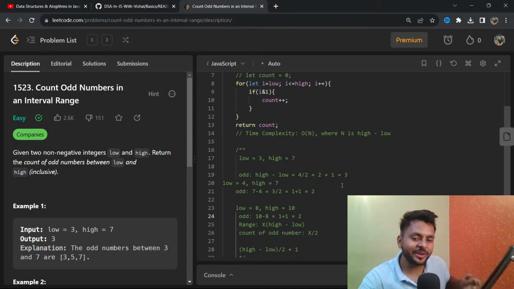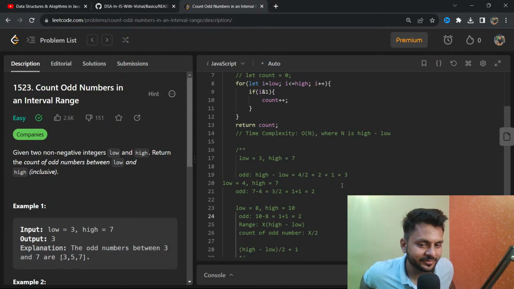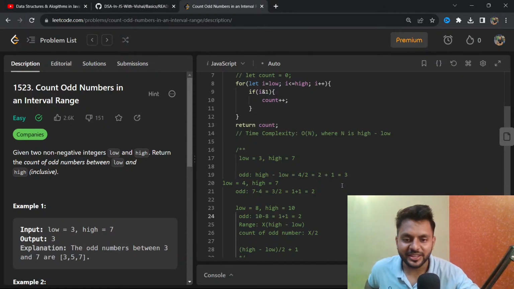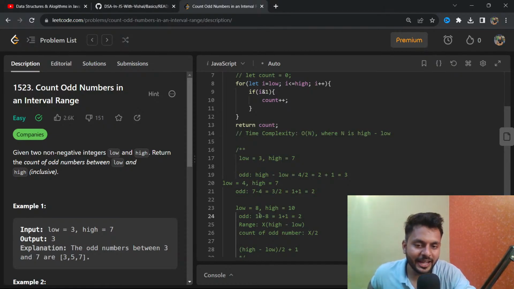But how many odd numbers are there? Only one, 9. Okay, so someone is saying 10 minus 8 should be 1. Okay, there is only 1.